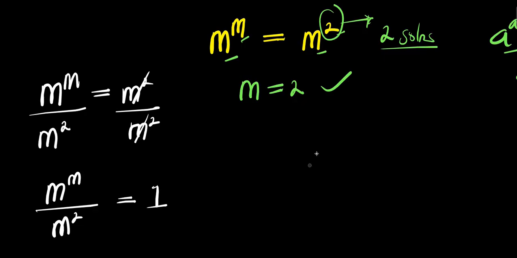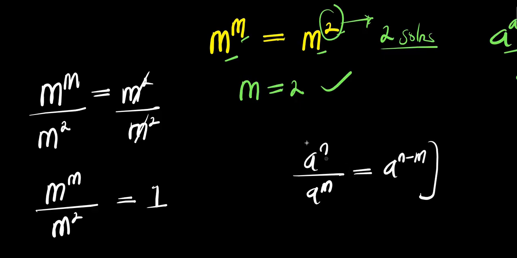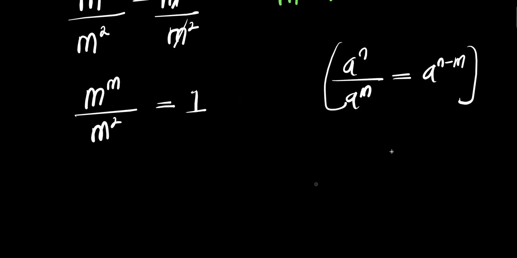Now consider this identity: a to the power of m divided by a to the power of n equals a to the power of m minus n. So that means you are going to subtract the exponents. You have m to the power of m minus 2 equals 1.